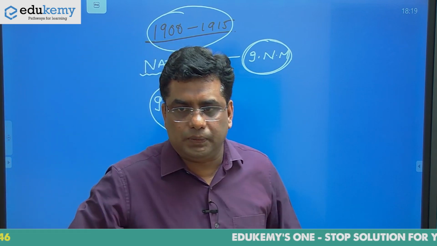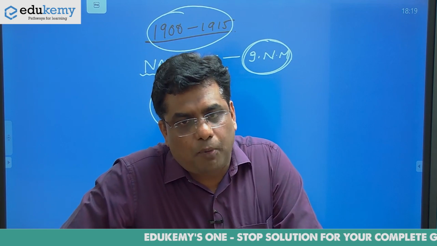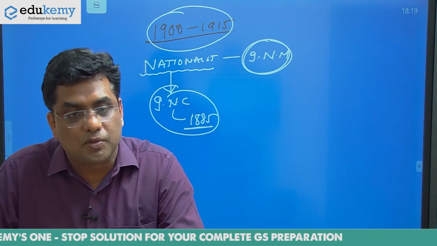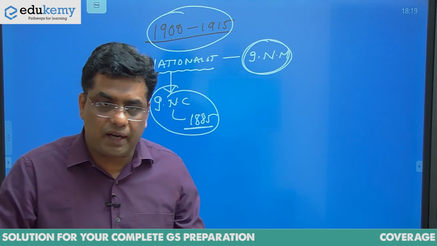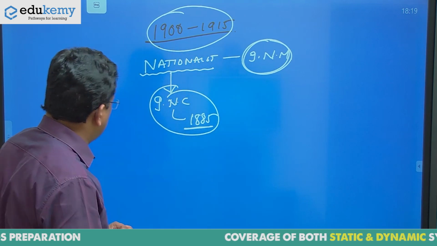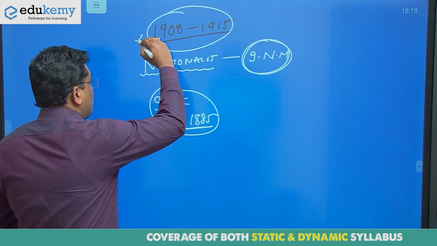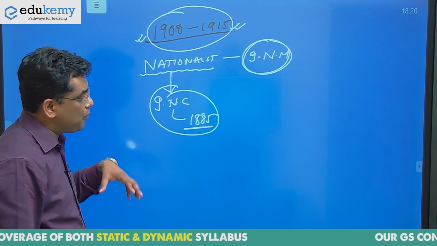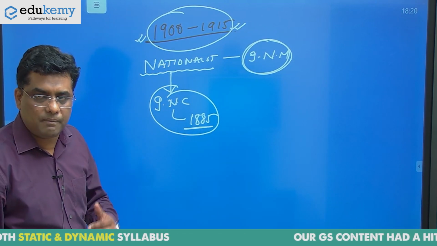Fine. So look at the important things that we can get from here. We are trying to focus on the prelims part, so how to arrange the facts in a proper way is more important for us. When we talk about this period, this is called the first phase of the Indian national movement, as well as the aggressive policy of the British towards divide and rule.